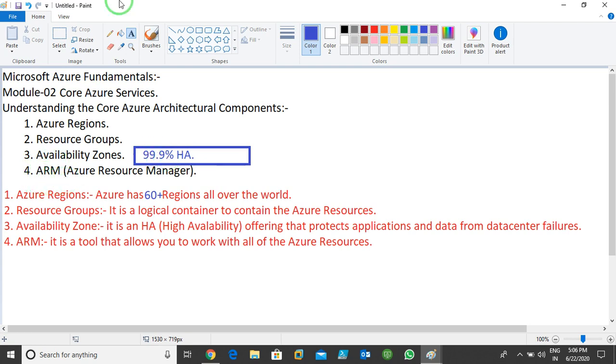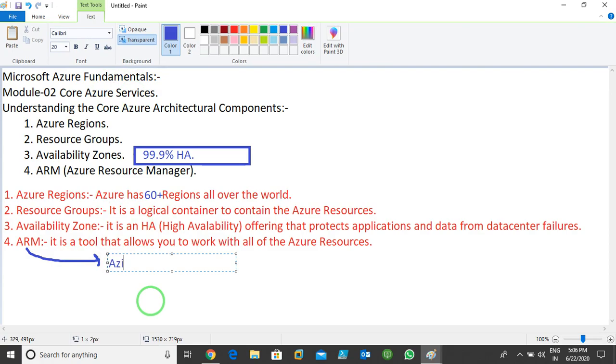The next one we have is ARM. ARM is known as Azure Resource Manager. It's a tool that allows you to work with all Azure resources. If you want to create virtual machines in Azure, network services, virtual networks, storage accounts, or databases, where do you create them? With the help of this portal. So ARM is a portal, an Azure portal or Azure tool, you can say.